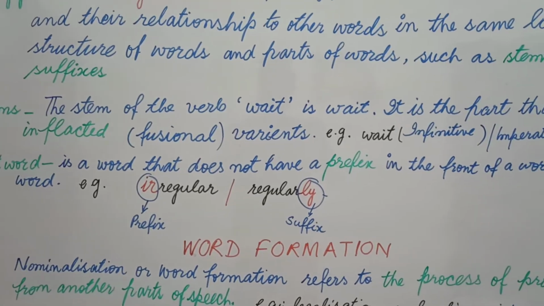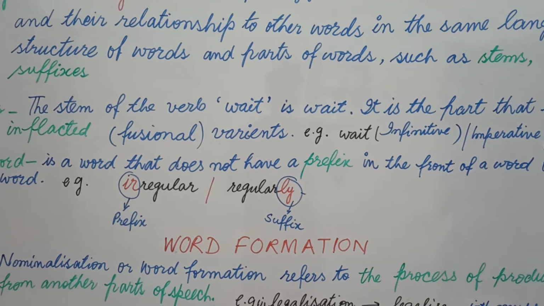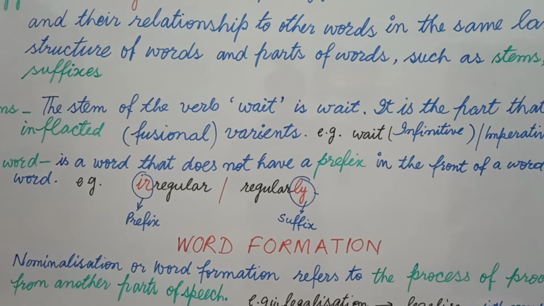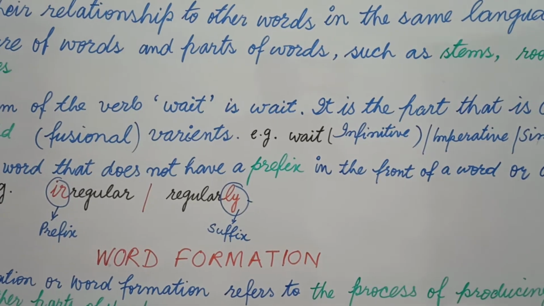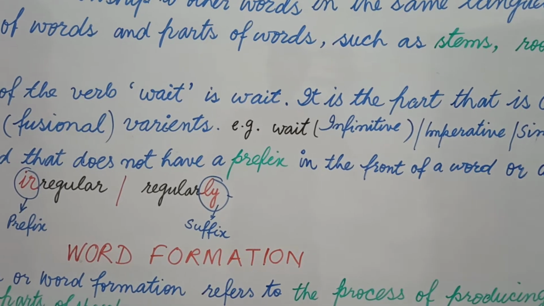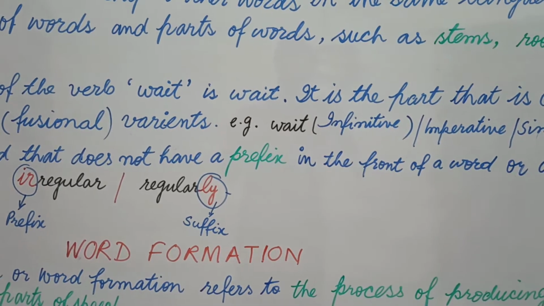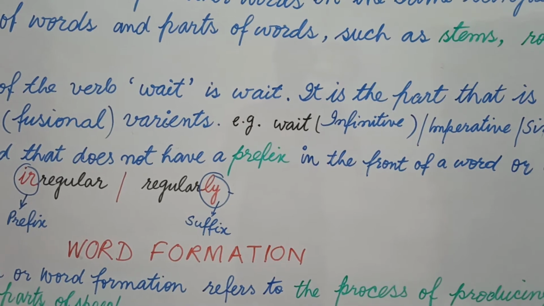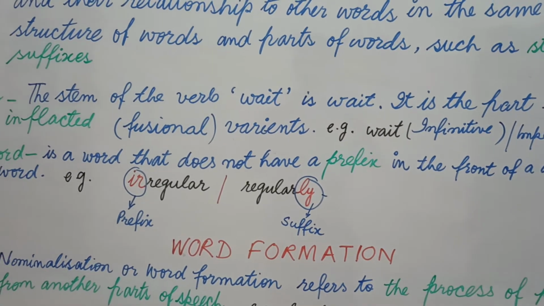Students, "ir" is used in the beginning of the word, that is why it is a prefix. Regularly, students, regularly. In this word regularly, "ly" is a suffix, meaning the part that is written at the end of the word is called a suffix. Then what is the root word, students?